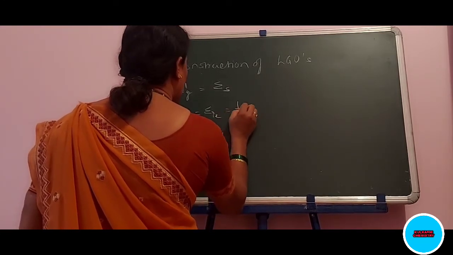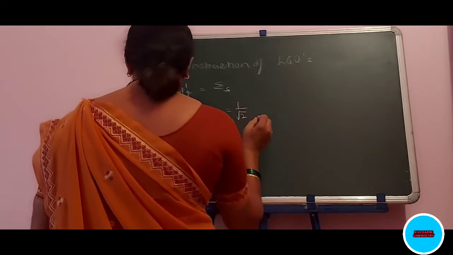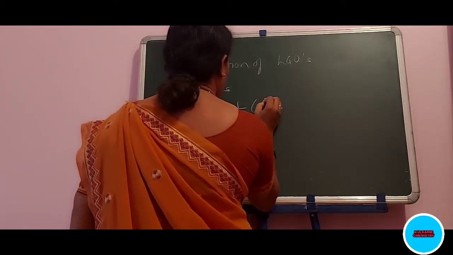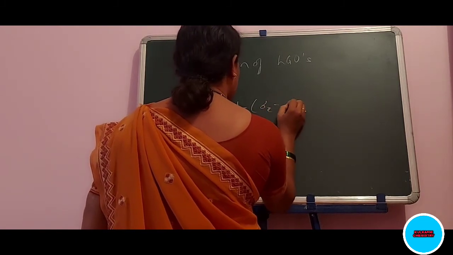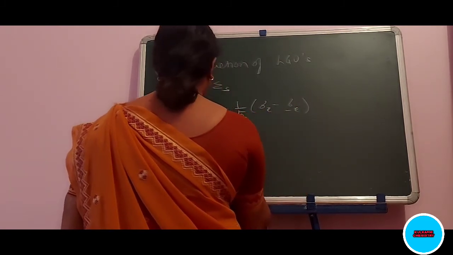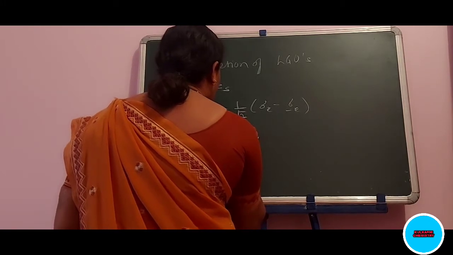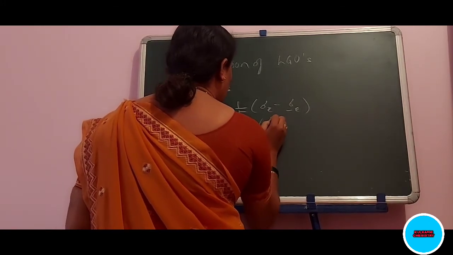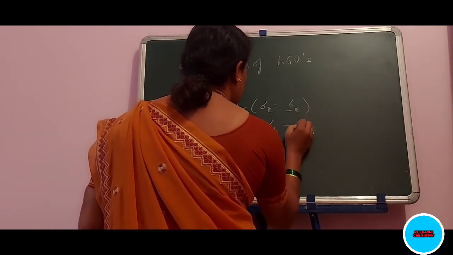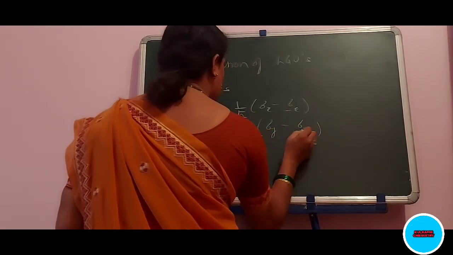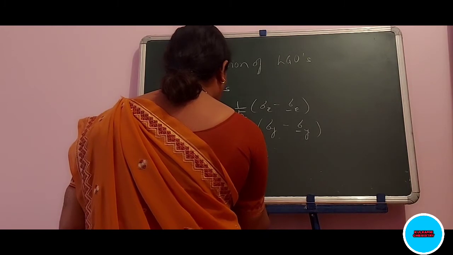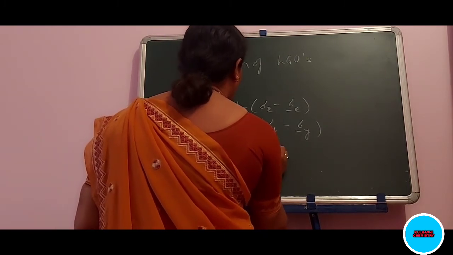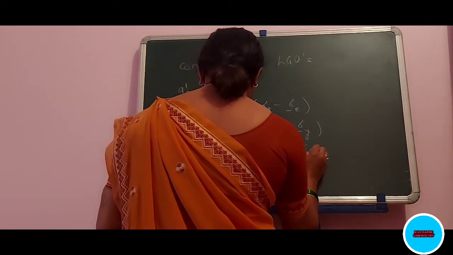That is equal to 1 upon root 2, in bracket, sigma of x minus sigma of minus x. Therefore for the y axis, that is 1 upon root 2, sigma of y minus sigma of minus y. These are the coordinate axes, and for the pz axis, that is 1 upon root 2, sigma of z minus sigma of minus z.